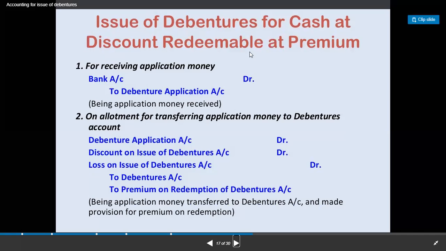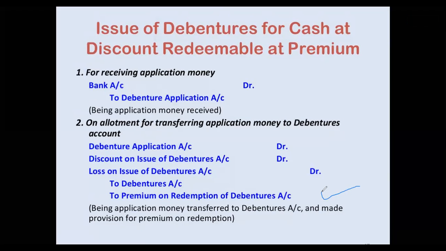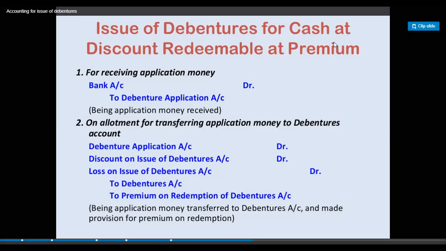Here, the amounts of premium on redemption of debenture and loss on issue of debenture are the same amount, but there is one more loss when the debentures are issued at a discounted price. So we are taking less money from the debenture holders and paying them more money. So here the company is at double loss.